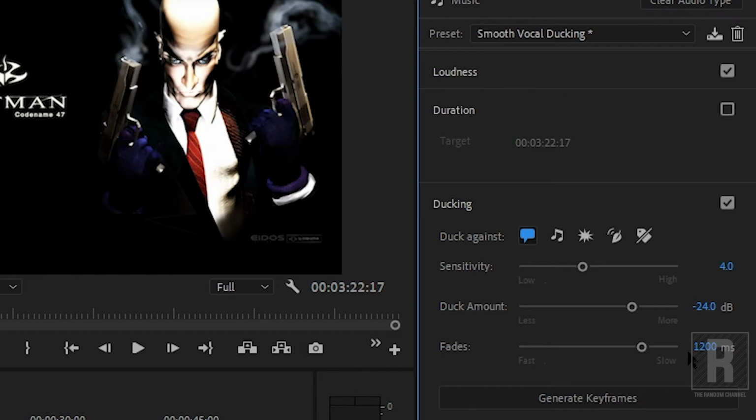These are the 3 sliders you may want to change. This detects how sensitive your voice track should be. So if you want to make it more sensitive, you can increase this slider a little bit. And the second slider says duck amount, how much ducking should be applied on the music track. You can increase or decrease this as well, but I would like to change the third slider, which says fade. Let's just decrease this like this, and the final step here is to click on Generate Keyframes.